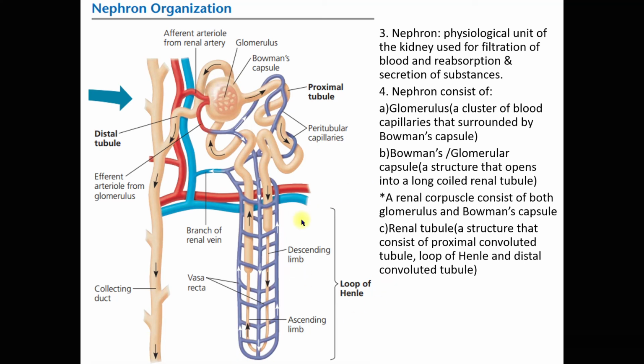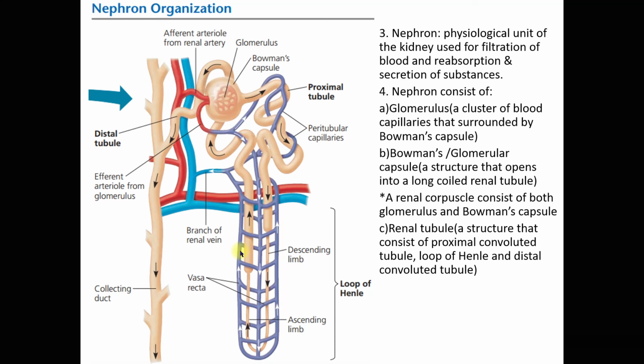You can see here in the loop of Henle we have the descending limb and the ascending limb. A closer look at the descending limb, we have the thick descending limb and the thin descending limb. On the ascending limb we have the thin ascending limb and the thick ascending limb.